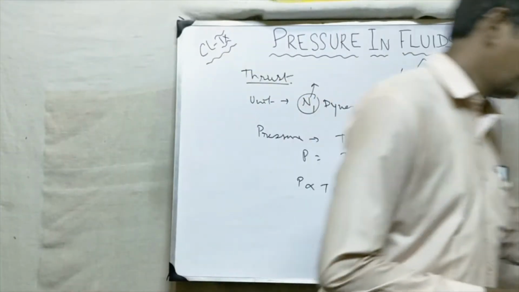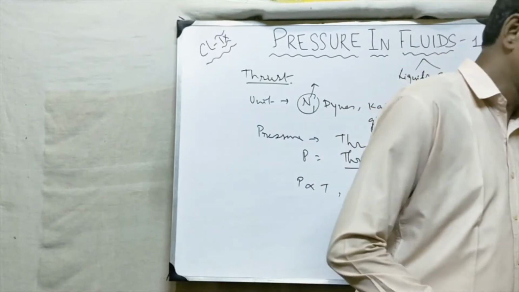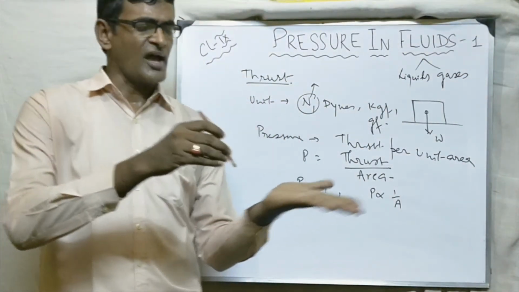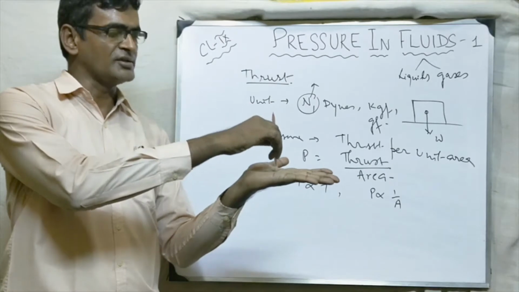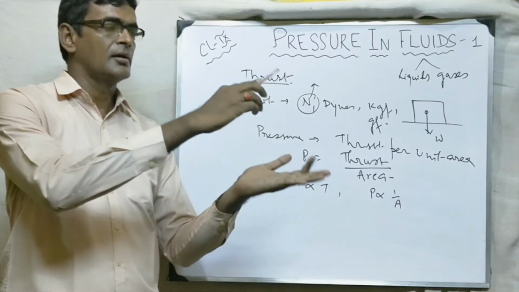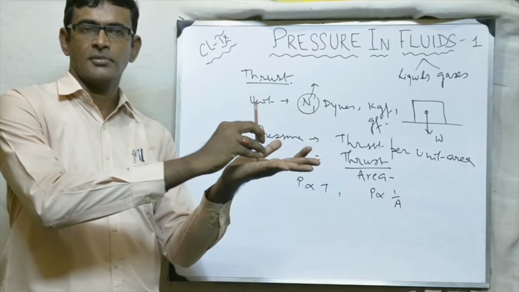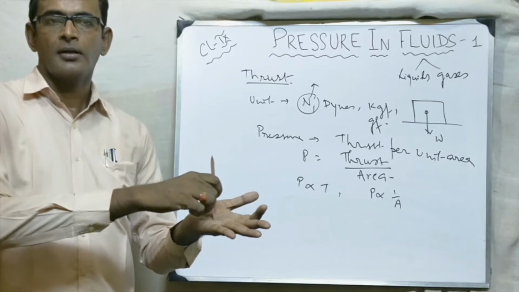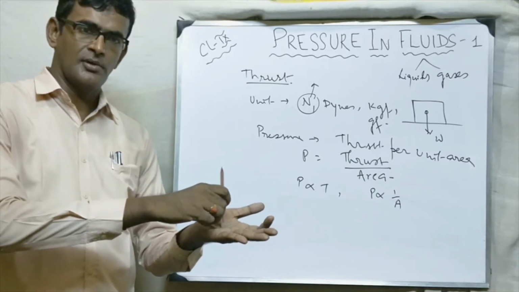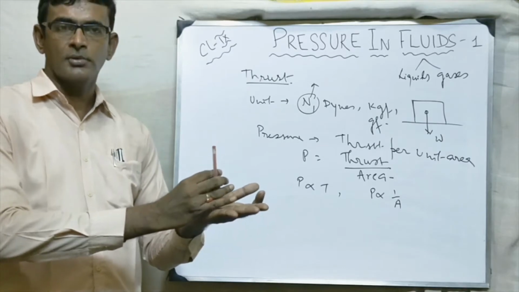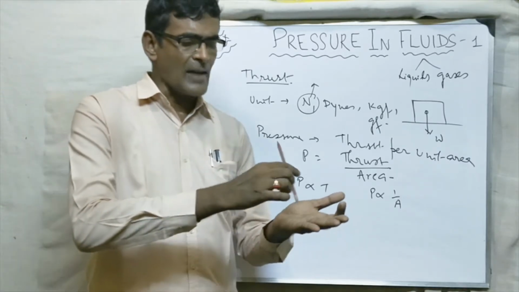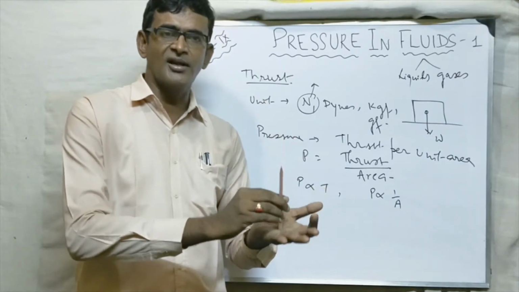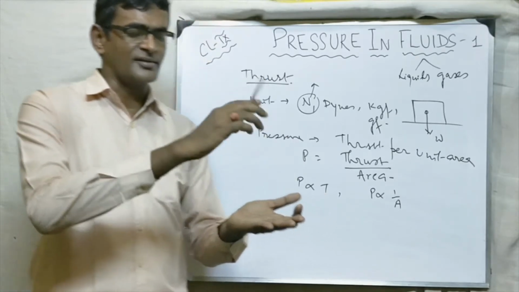Let me give an example. Suppose, let us take one pen. Suppose I am keeping my hand this way and I am putting the pressure this way. That is one case, and through the nib, second case. Now it is a common matter that in this case, pressure will be less, and in this case we will feel more pressure. Why? If I am applying the same force with the right hand, still in this case I am getting more pain, in this case I am getting less pain.